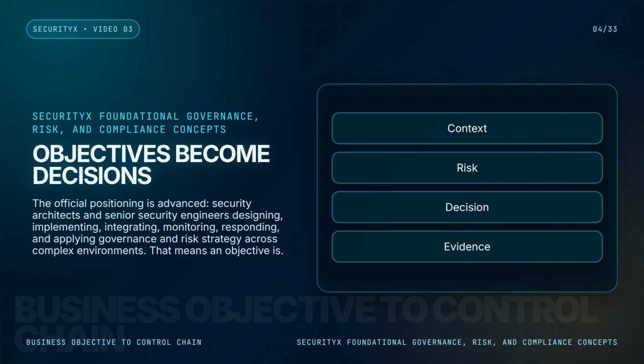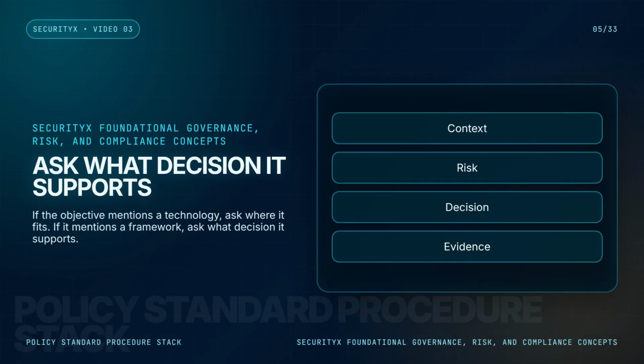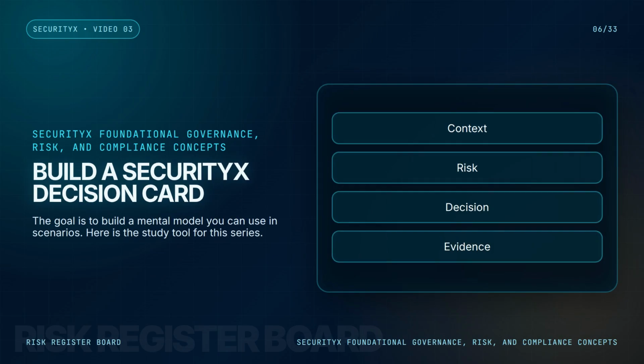That means an objective is not just a thing to define, it is a decision to practice. If the objective mentions a technology, ask where it fits. If it mentions a framework, ask what decision it supports. If it mentions monitoring, ask what evidence proved the control works. If it mentions cloud, ask where shared responsibility changes ownership. The goal is not to memorize one sentence per term. The goal is to build a mental model you can use in scenarios.